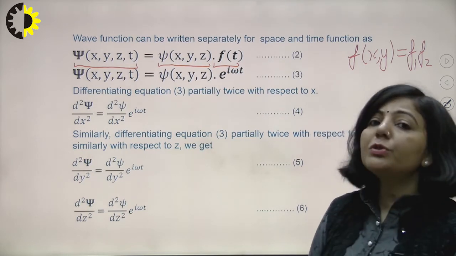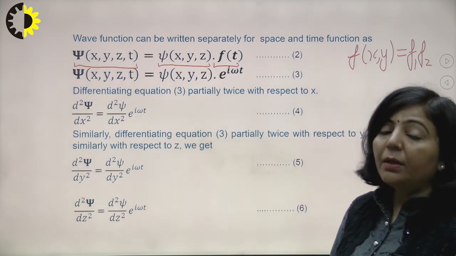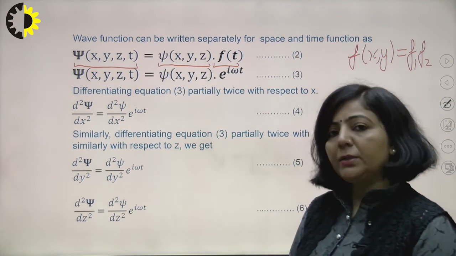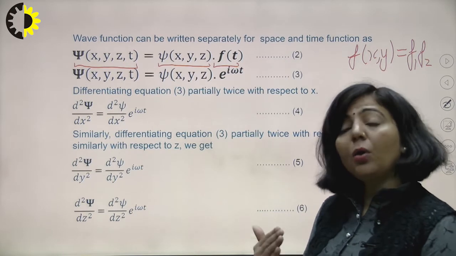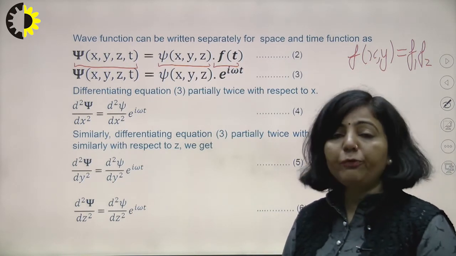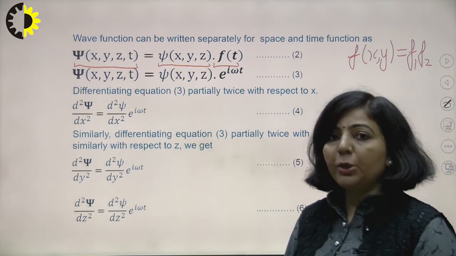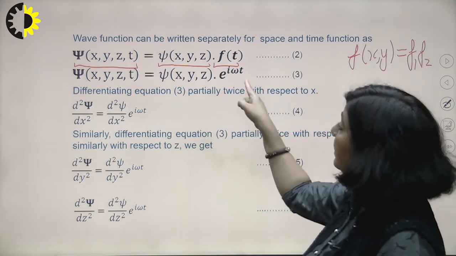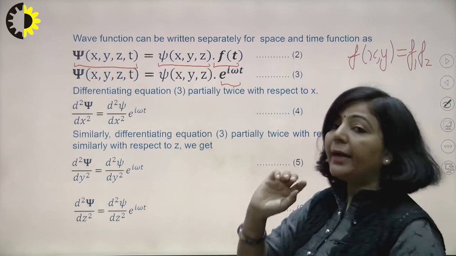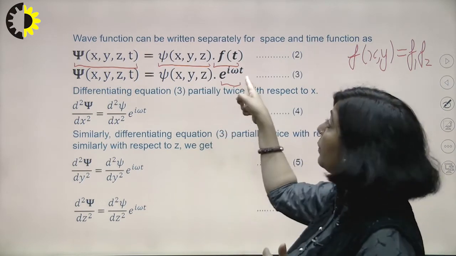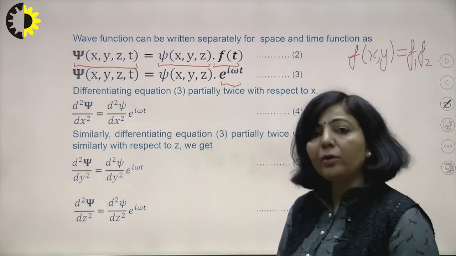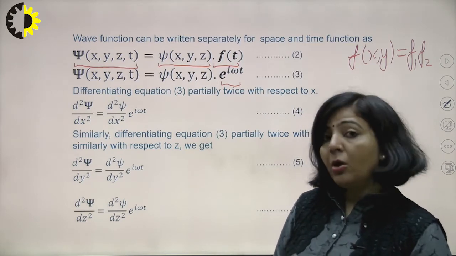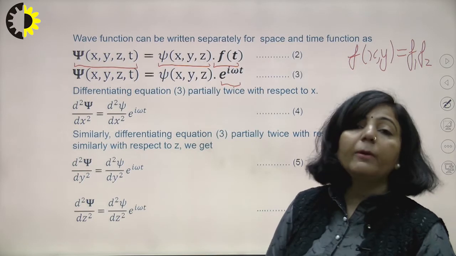If you remember those electromagnetic wave equations which we derived with the help of Maxwell equations, at that point I explained how, with the help of a second order partial differential equation, you get wave nature, and that only this type of solution will represent the wave nature, because if you simplify e raised to power i omega t, that will be like cos omega t plus i sin omega t. Only then will you get the oscillating behavior of wave nature.